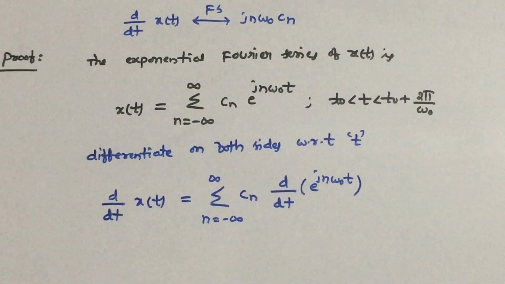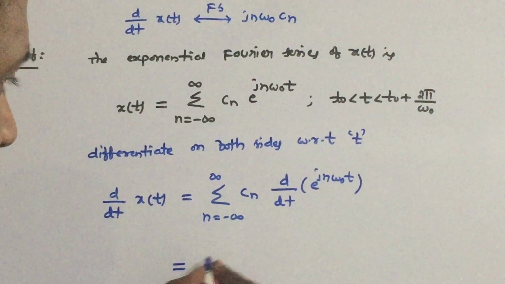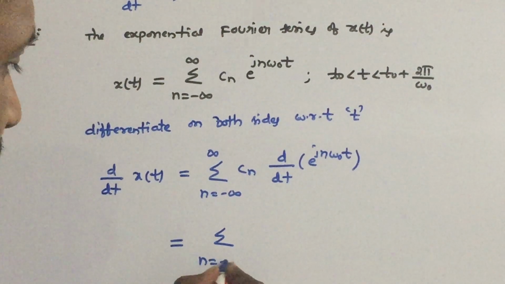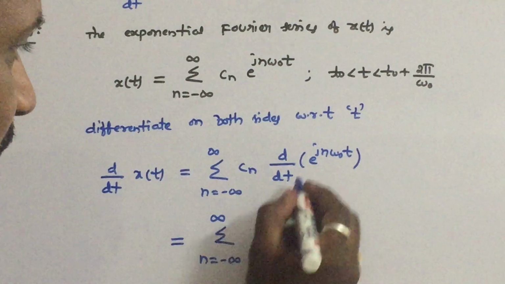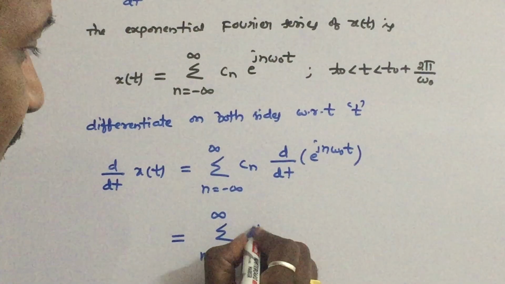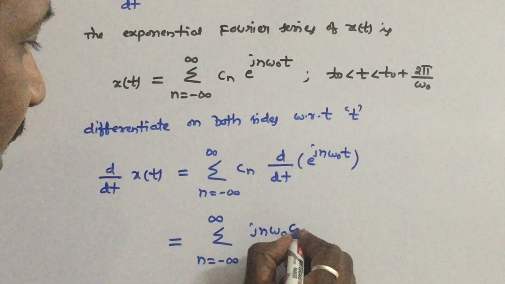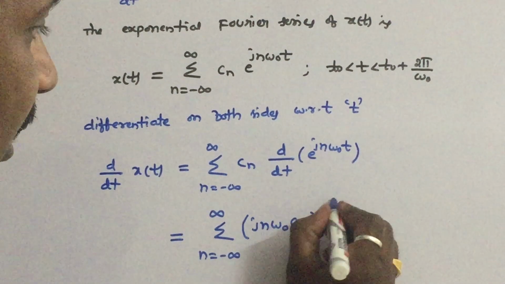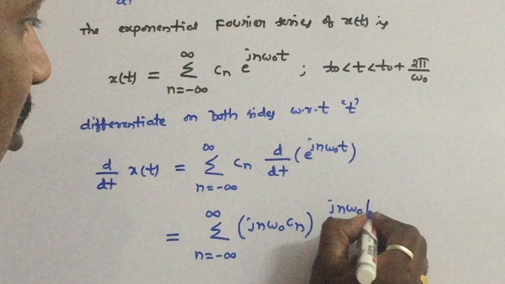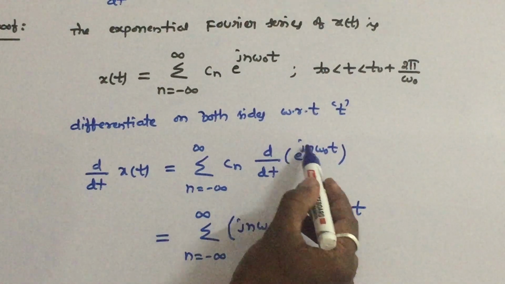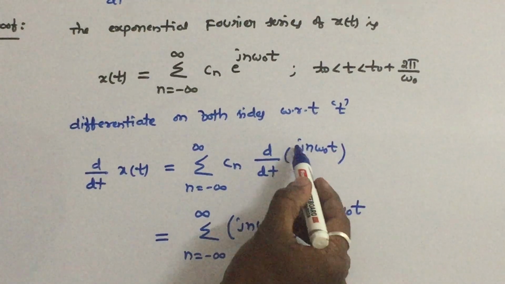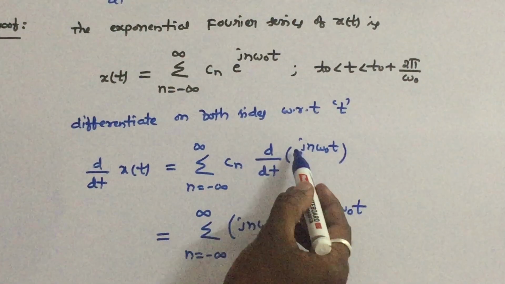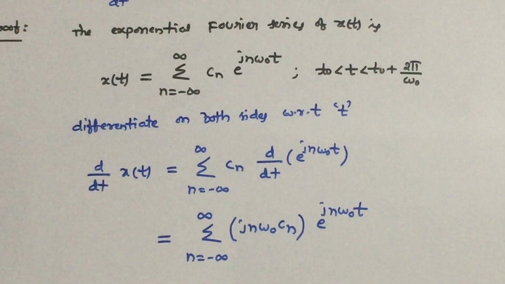The differentiation of e power j n omega 0 t is e power j n omega 0 t multiplied by j n omega 0. So summation n is equal to minus infinity to infinity j n omega naught into Cn, with the remaining e power j n omega 0 t. That is what we have done.